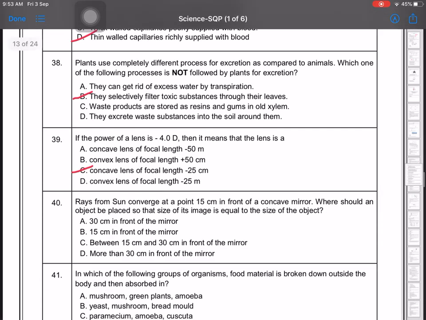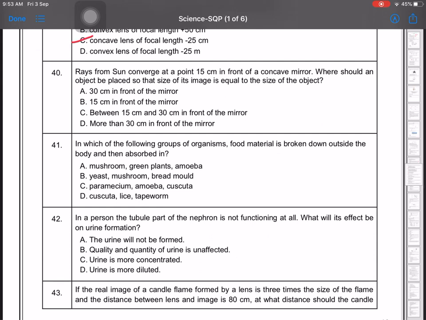Next is question number 40. Rays from sun converge at a point 15 centimeter in front of a concave mirror. Where should an object be placed so that the size of the image is equal to the size of the object? Now the object and image size should be same. You have to use the mirror formula: F is 15 centimeter, then the C will be 30 centimeter, double of F. If the object is kept at center of curvature, then the image and object size are same. So A option will be there. This is simple, you don't have to do any calculations.